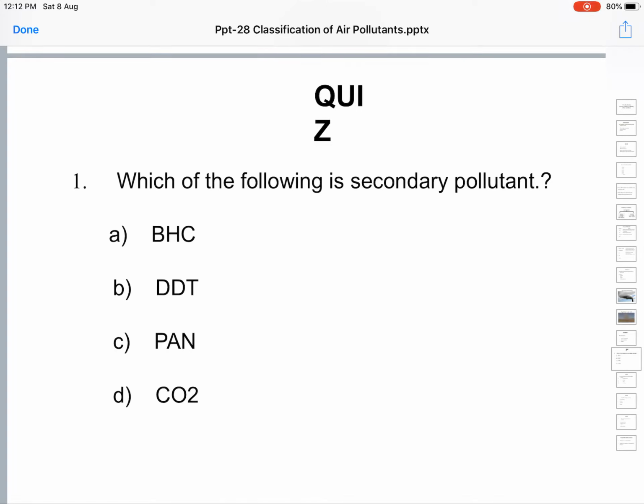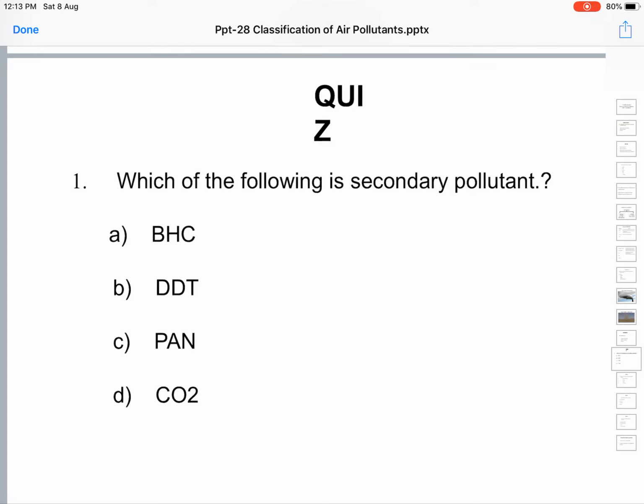When we discussed the pollutants, we classified them into primary pollutants and secondary pollutants. The primary pollutants are those which originated from, which are formed from identifiable sources. For example, carbon dioxide and carbon monoxide come from the burning of fossil fuels like coal or petroleum products, petrol or diesel. You know where they are coming from.